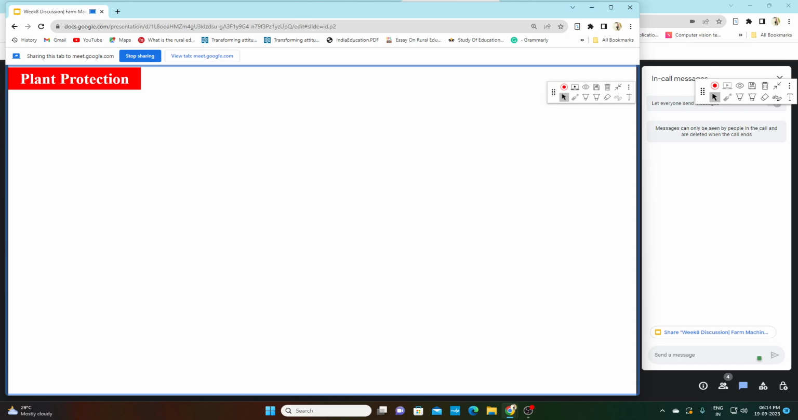As in the first class only, I have told you there are four farm machinery operations. First is tillage or seed bed preparation. Second one is sowing. Third one is plant protection, or plant protection and intercultural operation, and fourth is harvesting. Today we will learn about plant protection. We have already learned about intercultural operation in the previous week.